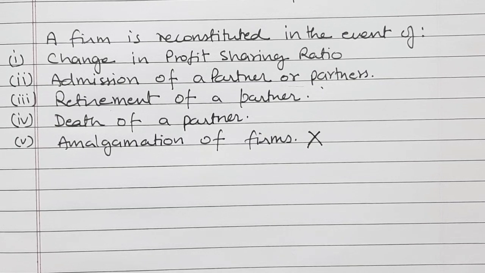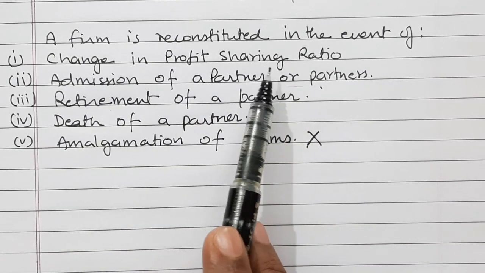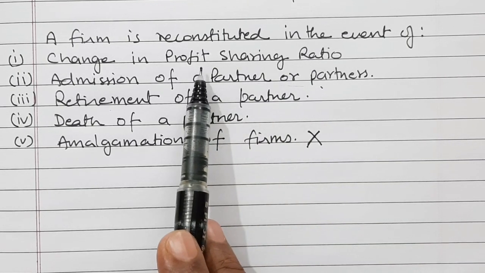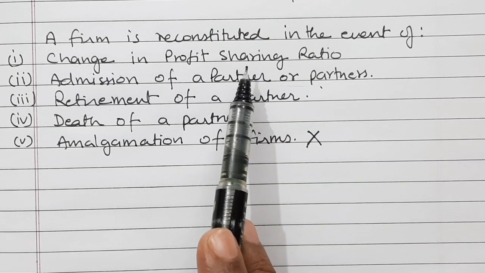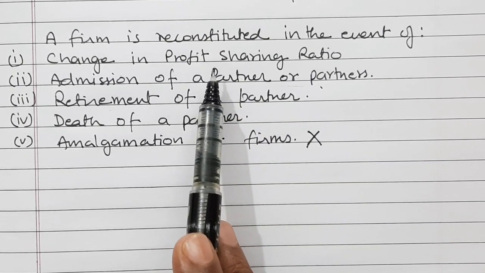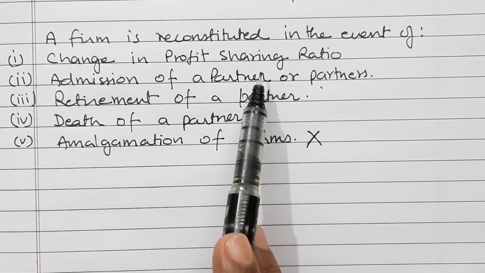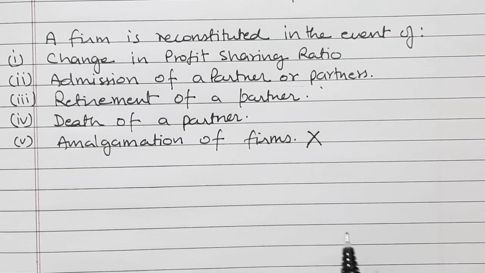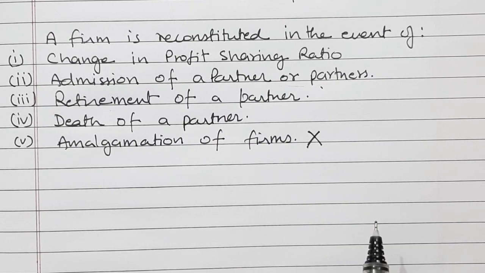So what happens when there is a change in profit sharing ratio among partners? It means some partners' profits are decreased and other partners' profits are increased. So the first thing we have to calculate is the sacrificing ratio or the gaining ratio of the partners. Then next is the accounting of goodwill, because the profit sharing ratio has changed.